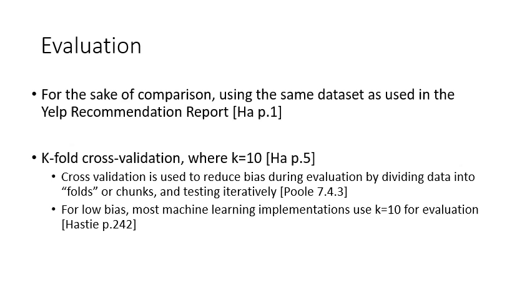Also, the technical report uses the k-fold cross-validation concept, which is also mentioned in our book. The idea is to get lower bias during evaluation by dividing the data into folds or chunks, such as 10 folds, and then the first fold is tested, the rest used for training, then the second, and so on. From my reading, I found that most machine learning implementations use K as 10 for low bias, which must be the reason why this paper used it.